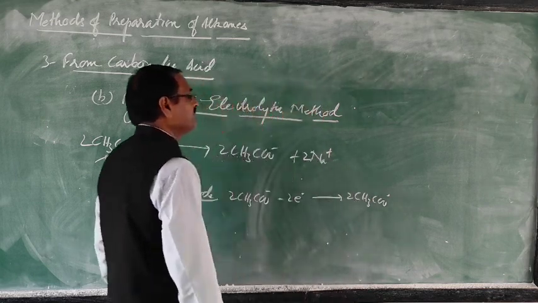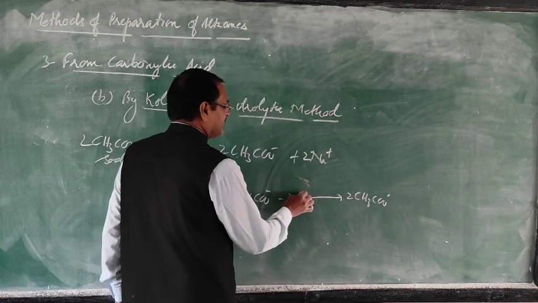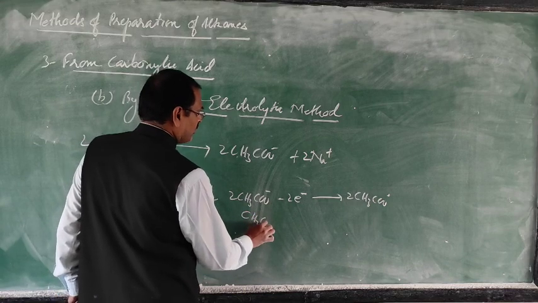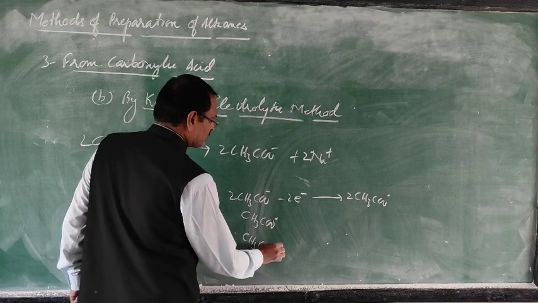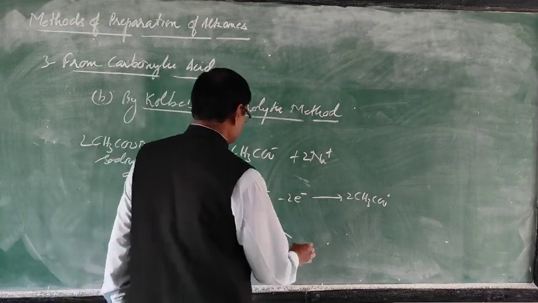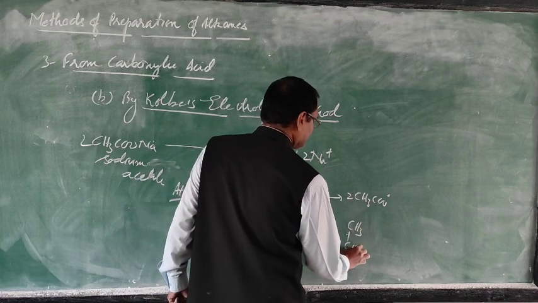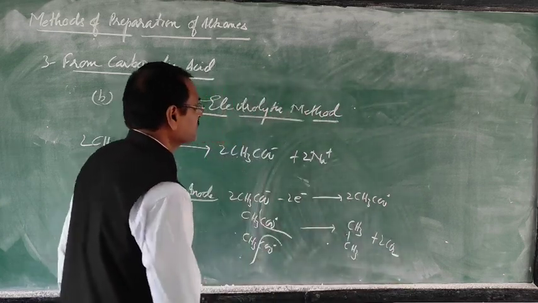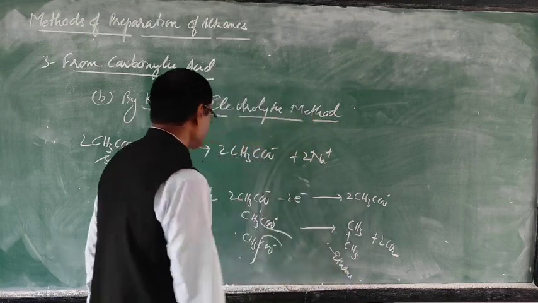So this acetate ion will lose an electron and form the acetate radical, a free radical. This acetate radical will lose carbon dioxide. So from this side COO, from this one COO. What will happen? You will get CH3CH3 plus 2CO2. This compound is ethane. At the anode you are getting ethane.